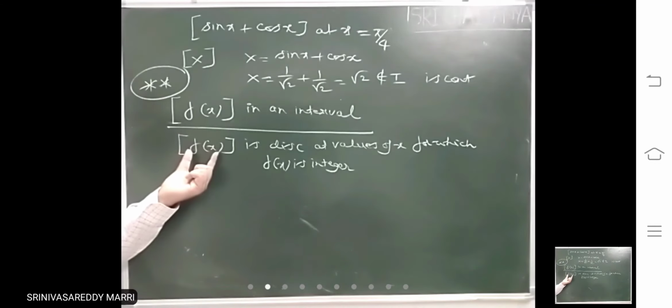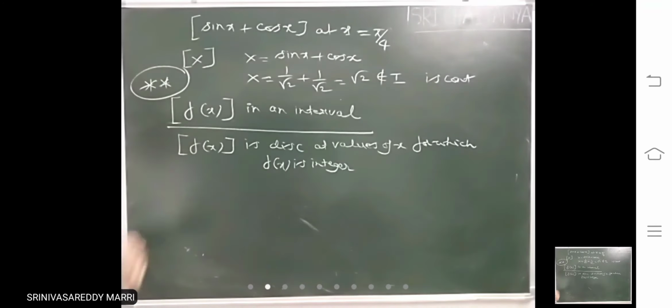That means if you substitute a value of x such that this f of x will become an integer, at those points step of f of x will be discontinuous.